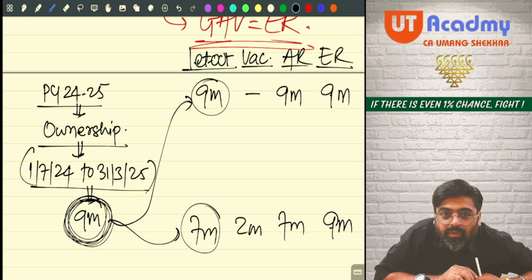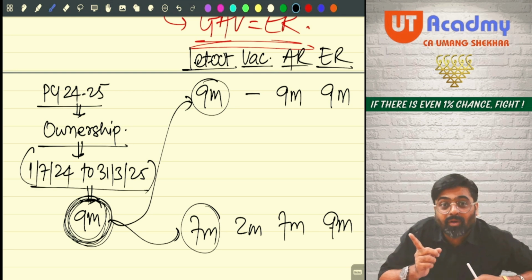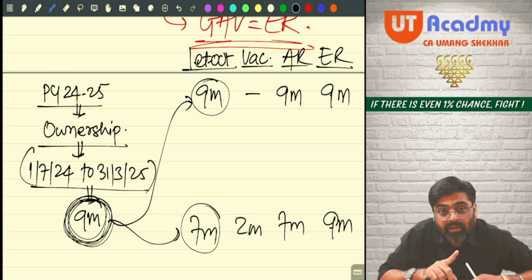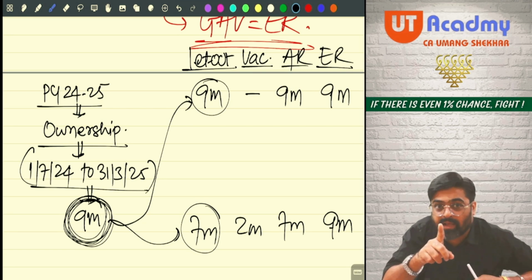They have given the municipal value of 12 months. What will you do? Divide by 12 and multiply by 9. They have given fair rent per month, multiplied by 9. They have given standard rent per month, multiplied by 9. Because if these figures are for 9 months, only then the expected rent will be for 9 months. Be very careful here.